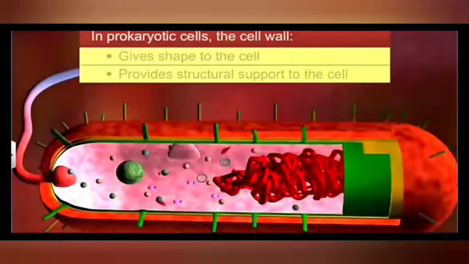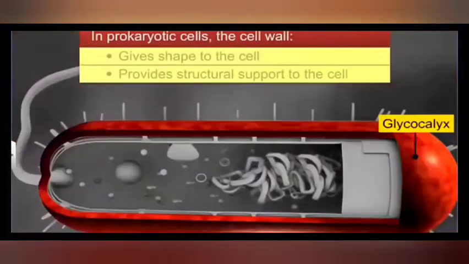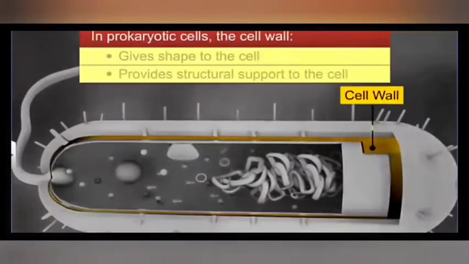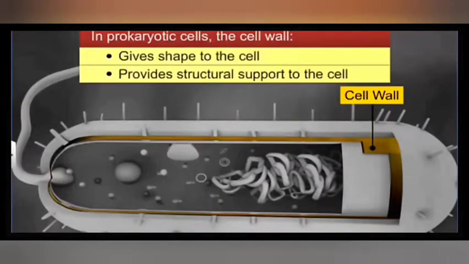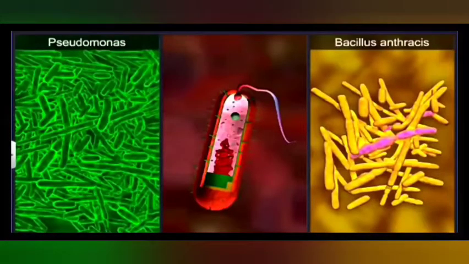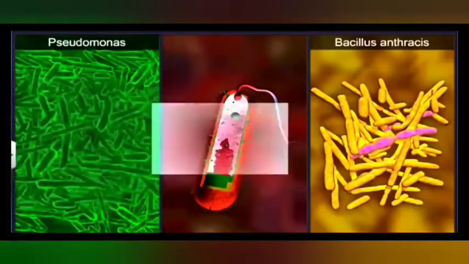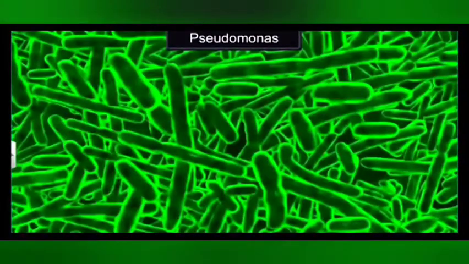Next to this glycocalyx is the cell wall, which gives shape to the cell and provides structural support to the cell. The cell wall of a prokaryotic cell is made up of peptidoglycan, but the arrangement of peptidoglycans may be in a different form. Here you can see Pseudomonas and Bacillus anthracis. These are two types of bacteria based on their cell wall.